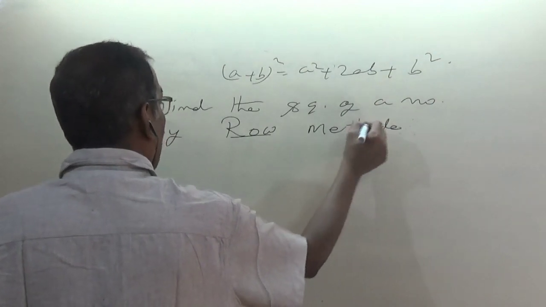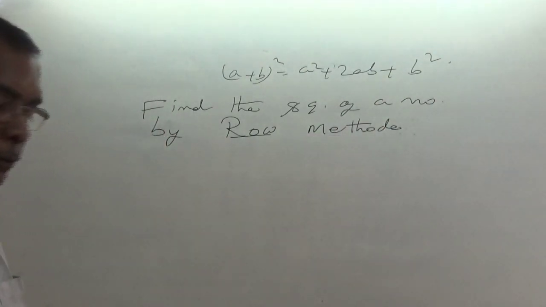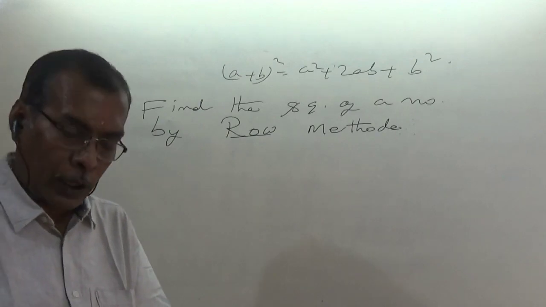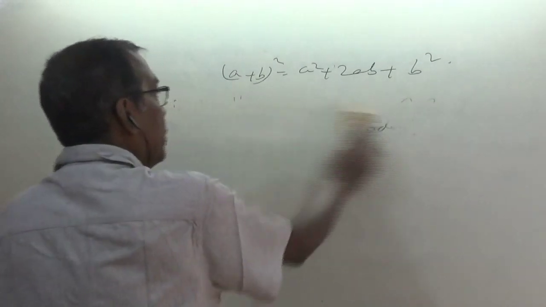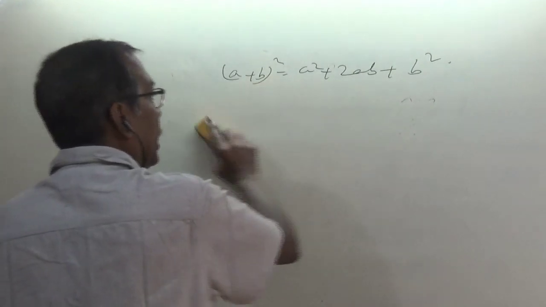It's quite important. At least one question is coming from here, either from the row method or the column method. It is based on this formula, and I think it is not required to learn the formula separately.